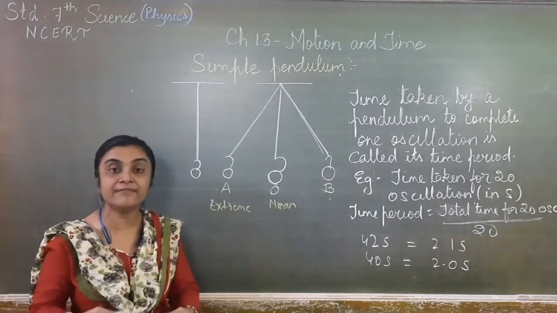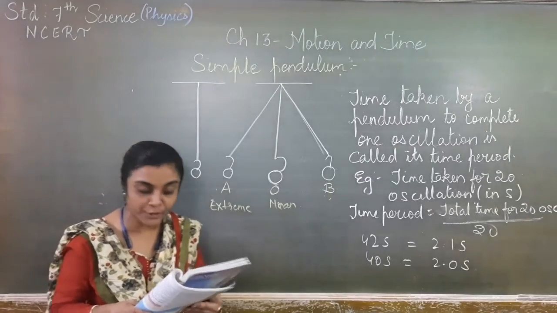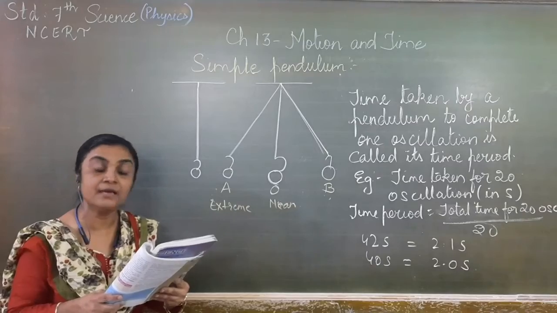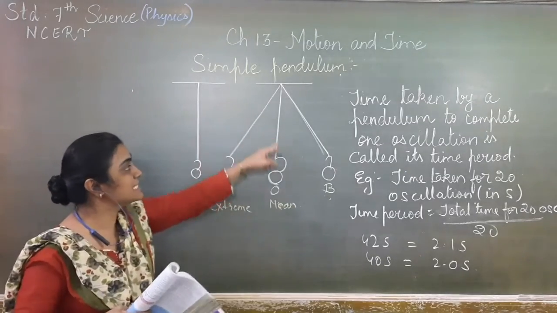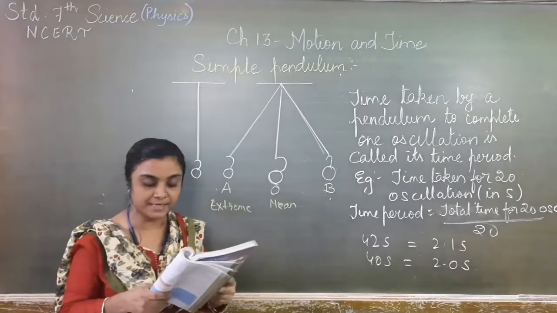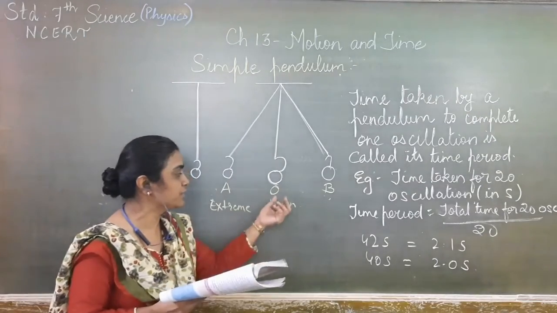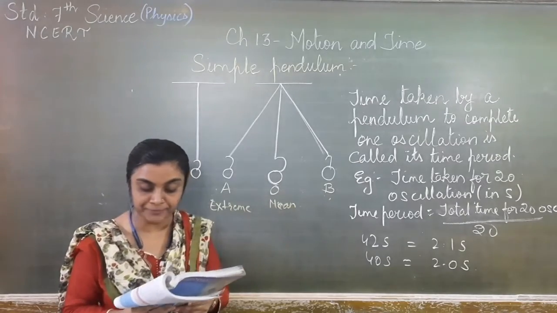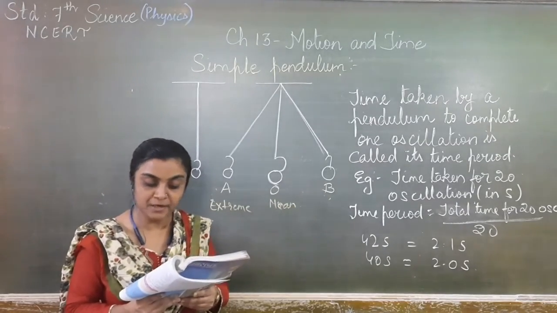So let us see one activity which is given, activity 13.2. You have to set up a simple pendulum with a thread or string of length nearly 1 meter. Suppose this is the length of the string, 1 meter, that is 100 centimeter. Now we have to mark the mean position on the floor below the bob or on the wall behind it.